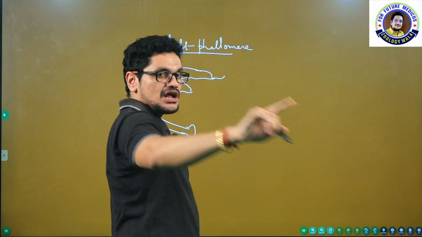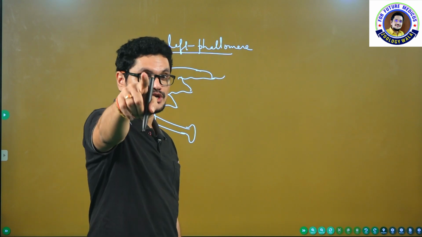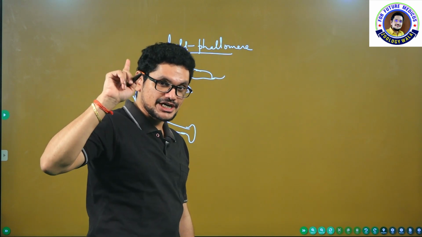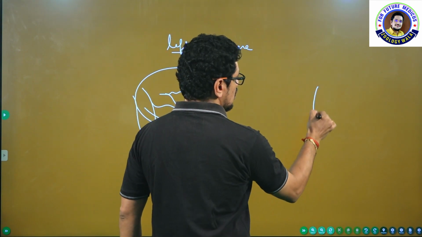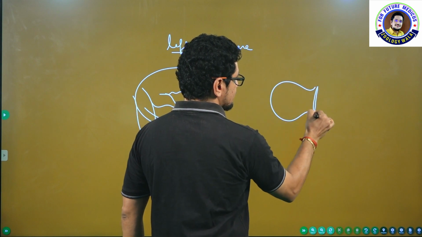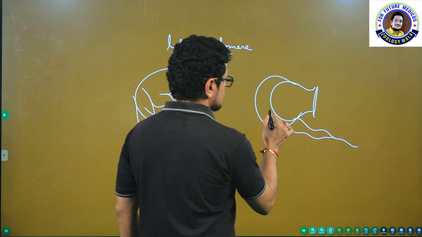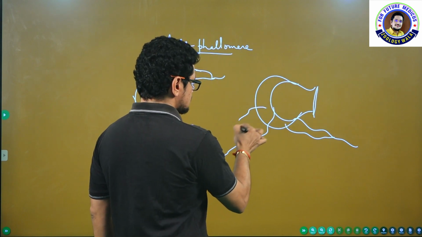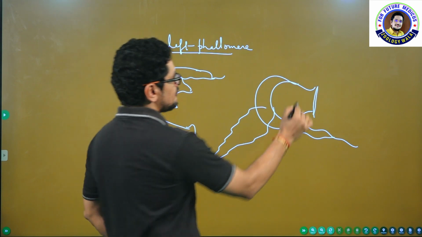My dear friends, already I told you about phallomeres at the time of abdomen and the reproductive system, so go and refer there. Now I am explaining. This is the left phallomere. And this is the serrated margin. So, this is the right phallomere.